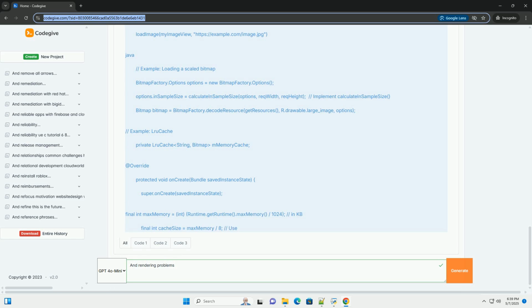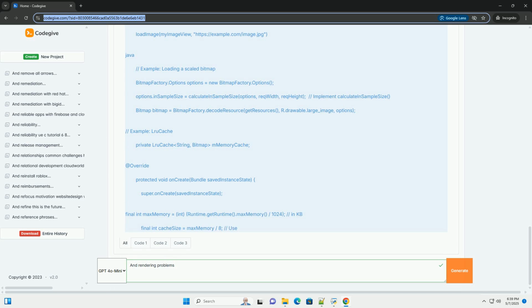Custom views with errors in onMeasure or onLayout: custom views are not properly measuring and laying out their children. Hardware acceleration issues: hardware acceleration can sometimes introduce rendering artifacts, especially with complex custom drawing operations. Z ordering problems: views are overlapping in an unintended order.